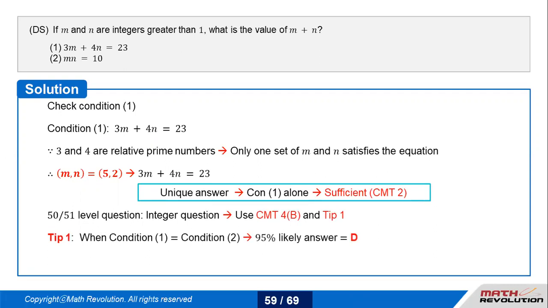So this is wherein I say, for an integer question, start with A and B checking. If A and B both happen to be sufficient, mark the answer as D, or either A or B. If that doesn't work, definitely try out C as your combined. Very beautiful concept on this particular thing.